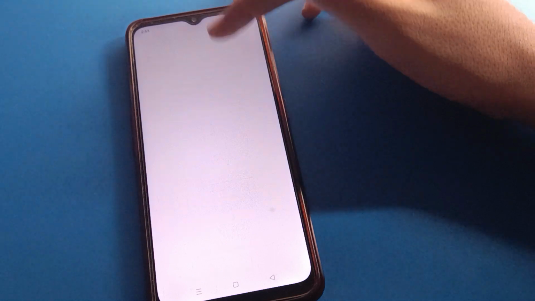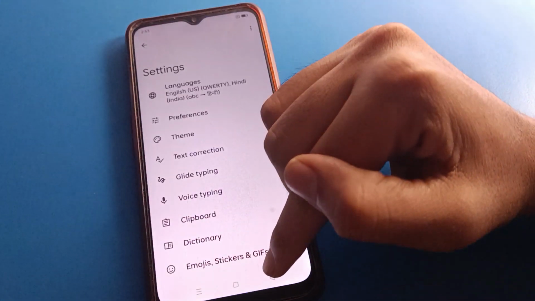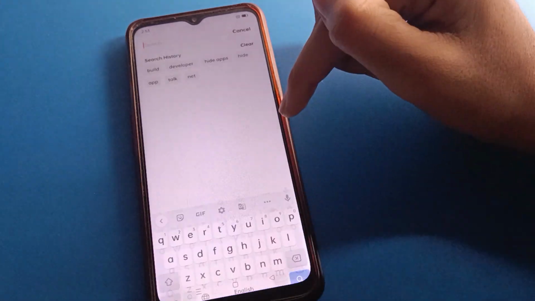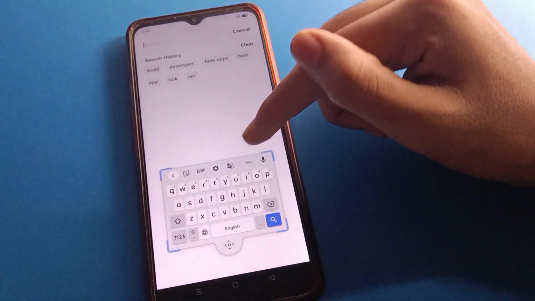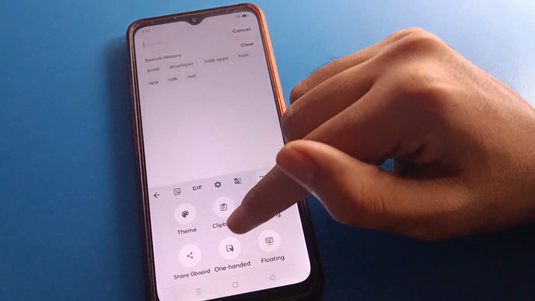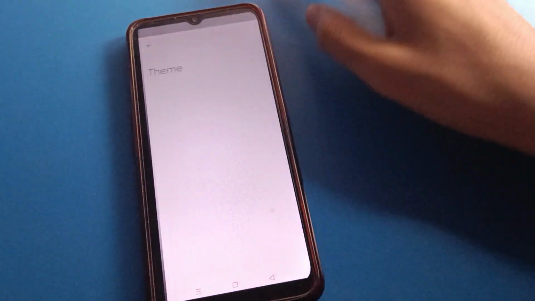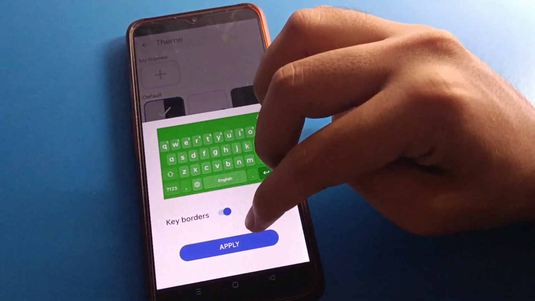And your theme will be removed, the theme will be set to the default theme automatically, and again you will have to set up your keyboard. If you click the three dots, you can see the floating keyboard, and if you want to use it, you can use the floating keyboard. And if you want to use the one hand mode keyboard, you can turn it on. Click here on the theme option, select whichever theme you like, apply it, and your keyboard theme will change.